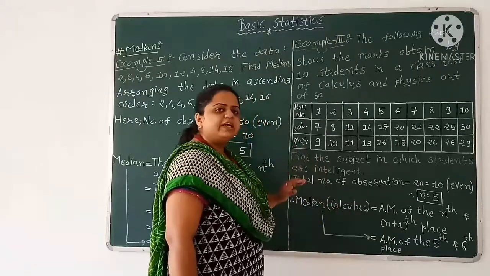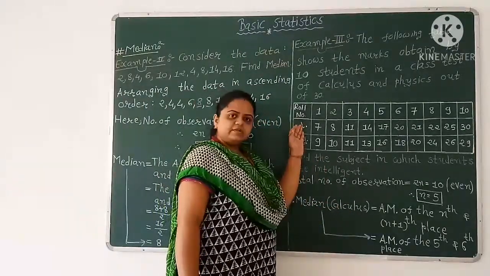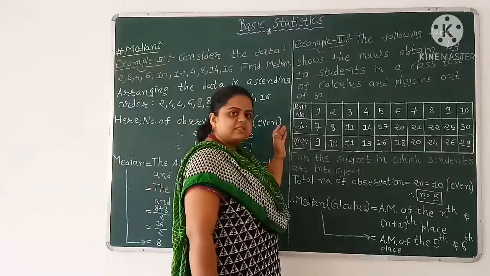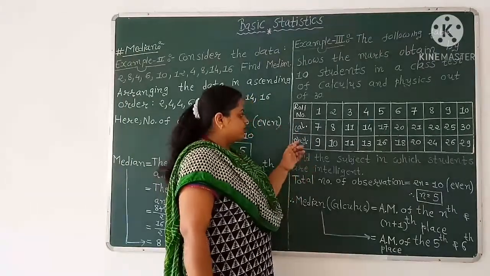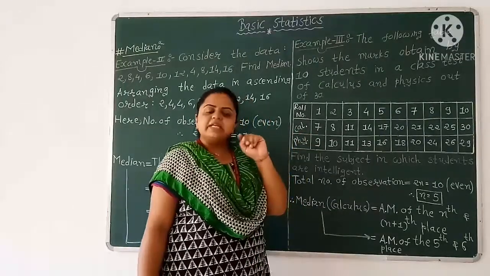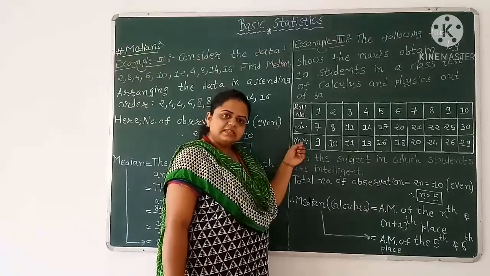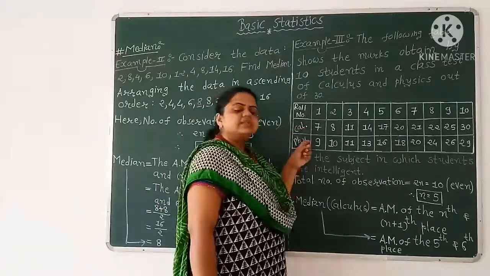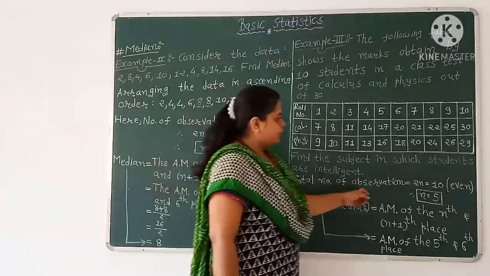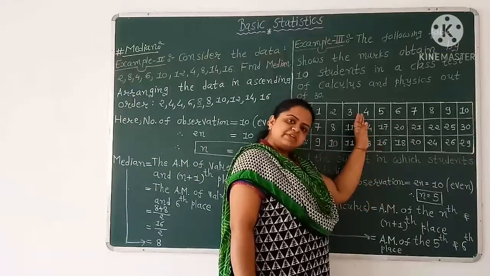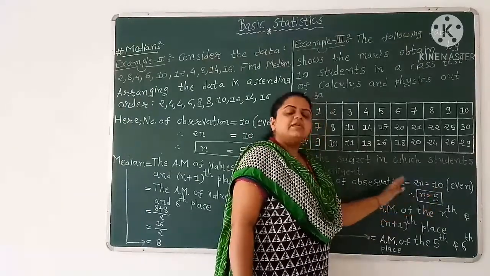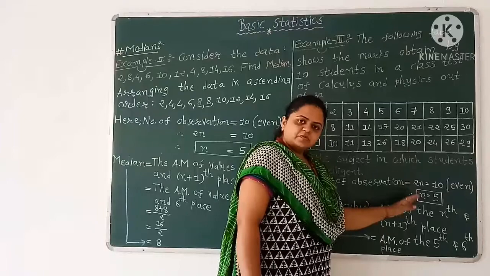So here we have to find the median for marks of calculus and marks of physics. If the median of marks of calculus is greater than the median of marks of physics, then the students are intelligent in calculus. And if the median of marks of physics is greater than the median of marks of calculus, then students are intelligent in physics. So here the total number of observations equals 10, which is even. So twice n equals 10, so n equals 5.